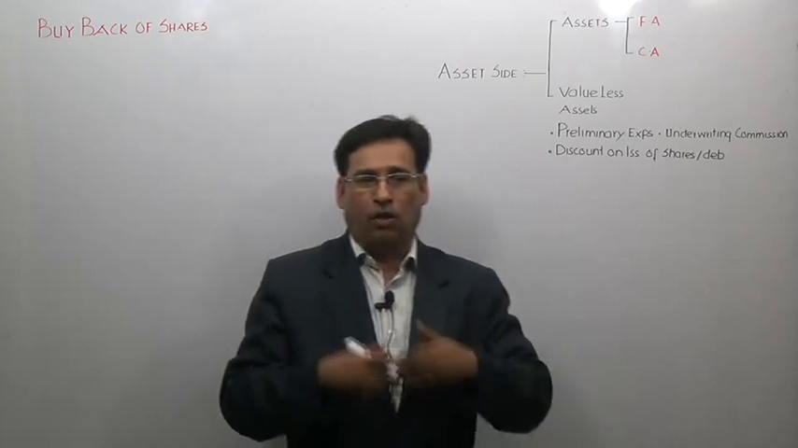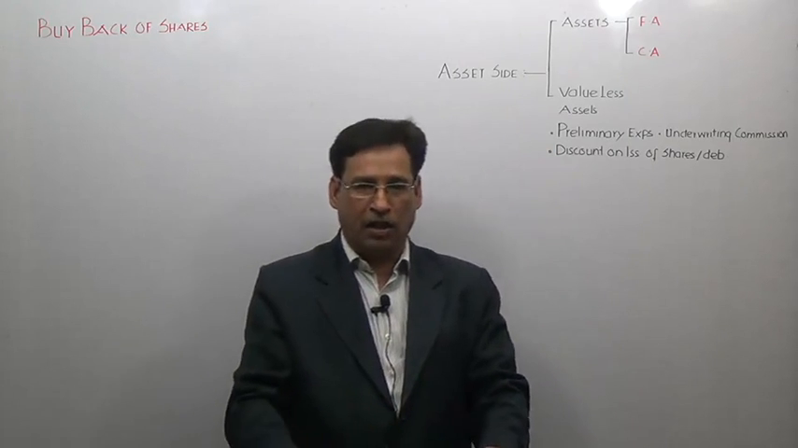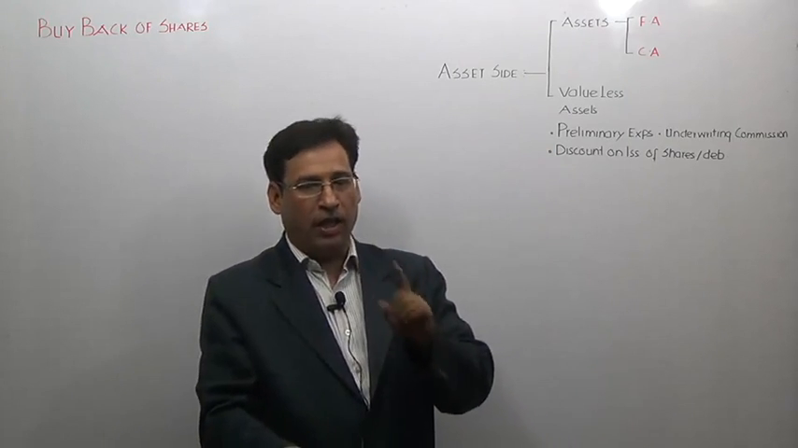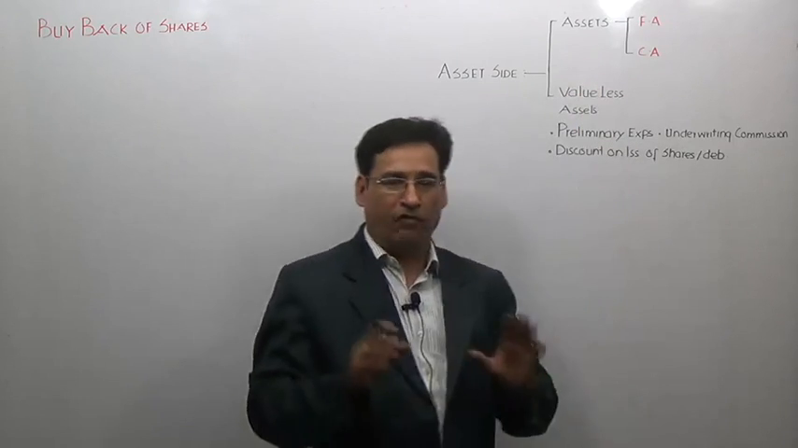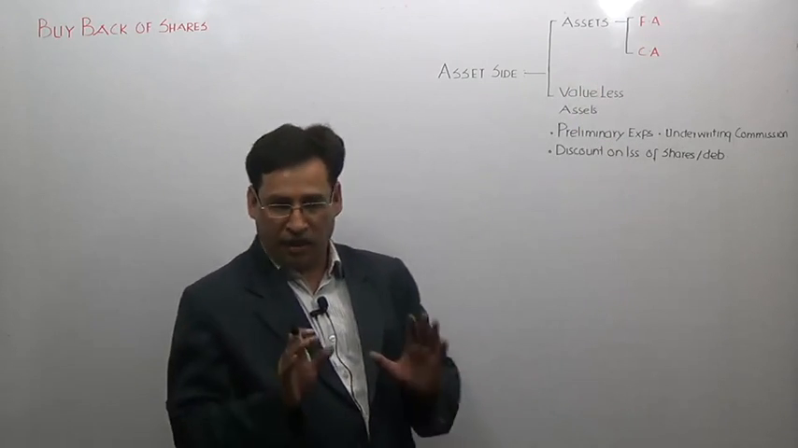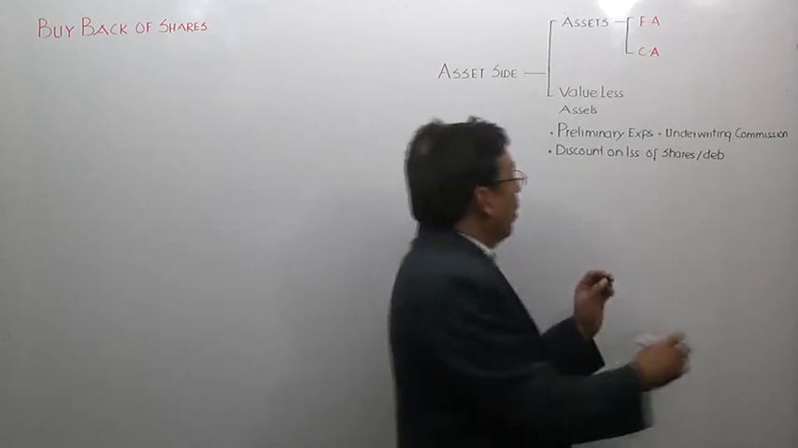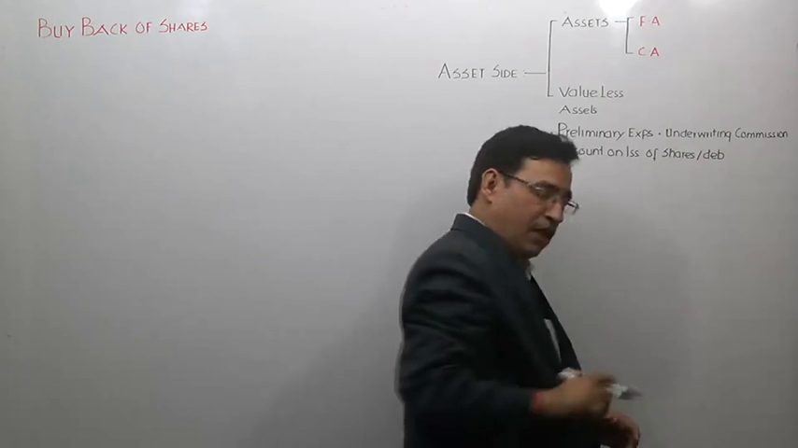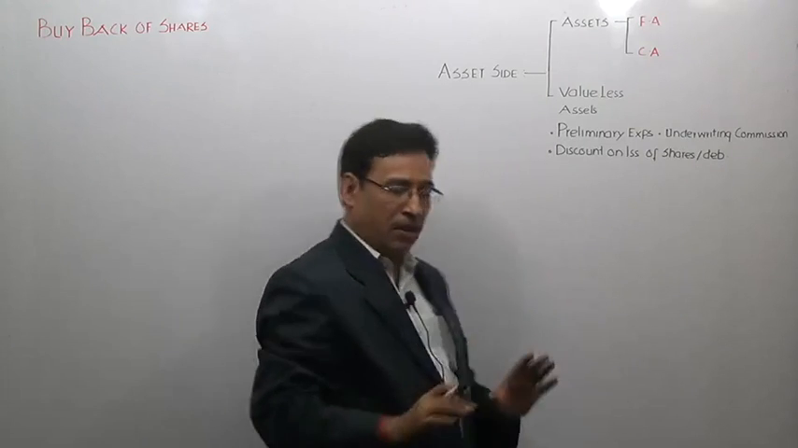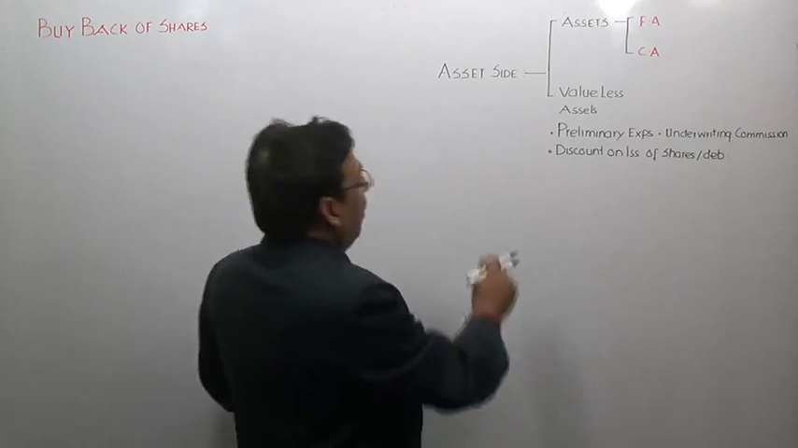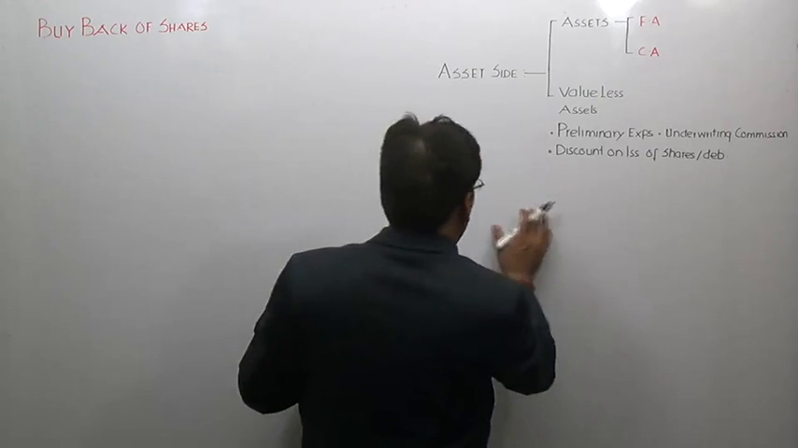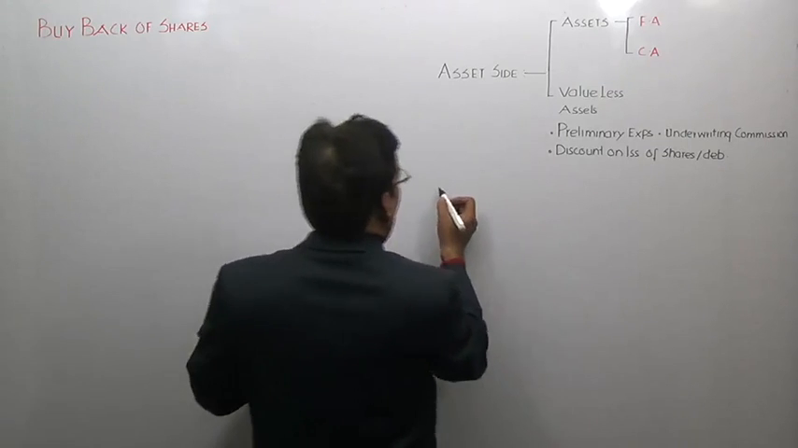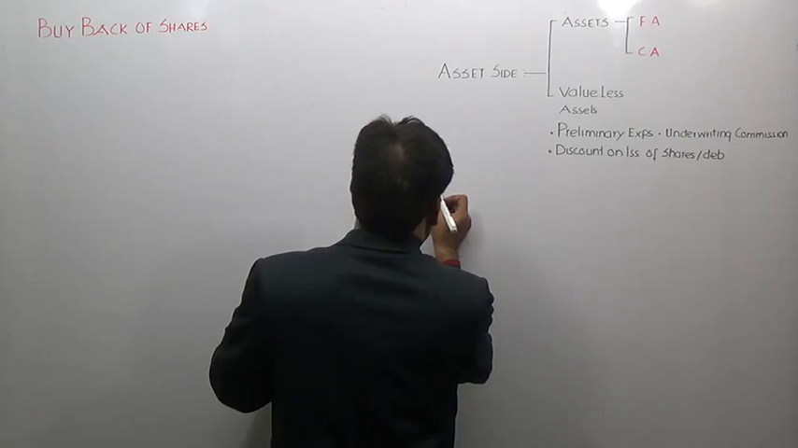Remember one thing, during my entire lecture series, if I'm saying assets, that means I'm referring to only fixed asset and current asset. Is it clear to you? Now, I need not require to explain what we mean by fixed asset. You know the fixed asset, you know the meaning of current asset. Is it clear to you? So, regarding asset side, we have done a little bit of discussion, and now we shall stretch our discussion to the liability side.